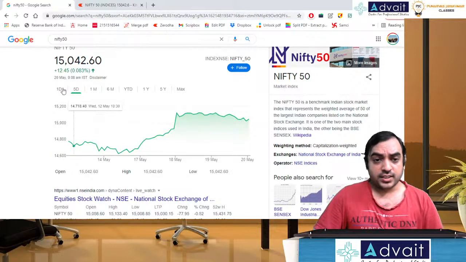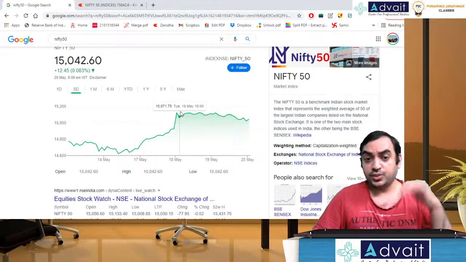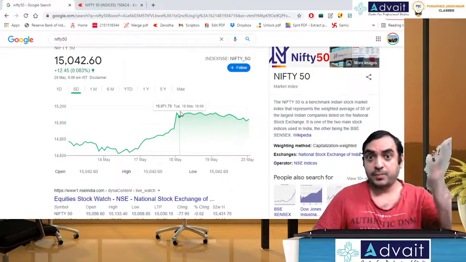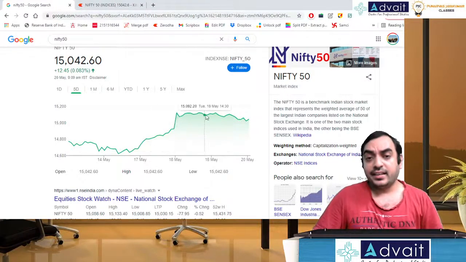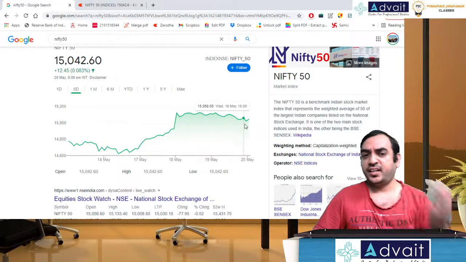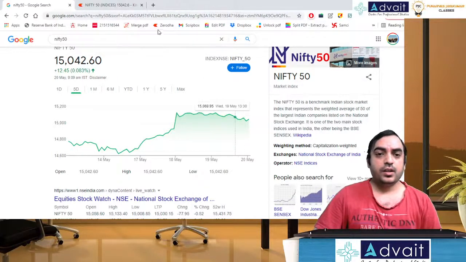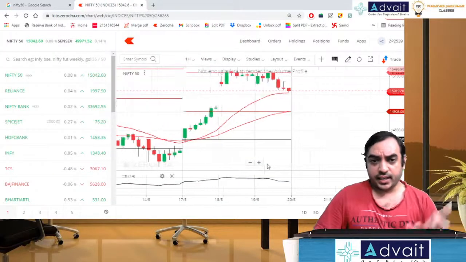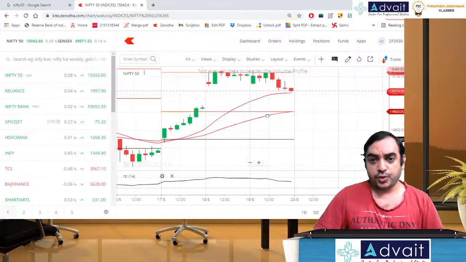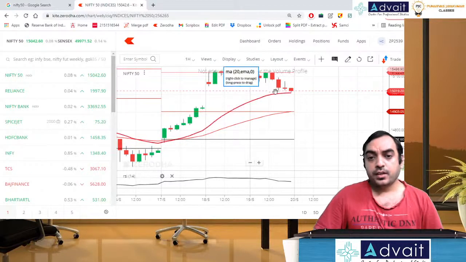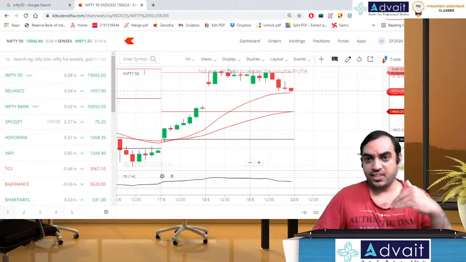Okay, this is what the last 5 days look like. It went up like anything. You see that boom 2 days back, Monday, Tuesday, and then it stabilized. And it went down a little bit towards the end yesterday. If you look at the chart in a little more detail, I'm just going to my Zerodha account and showing it to you with the candlestick chart. It is showing a downward trend. It has increased, no doubt.